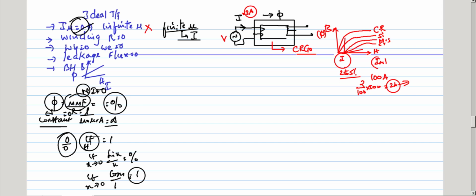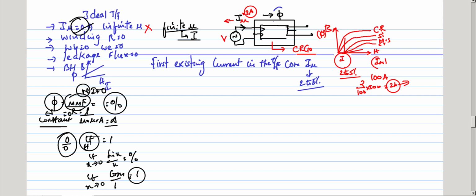So this is the first existing current in the transformer for the production of the flux in the transformer core. This is called the magnetizing component of the current. So what is the first existing current in the transformer core? This is the magnetizing component, and it is 2 to 5% of the full load current.